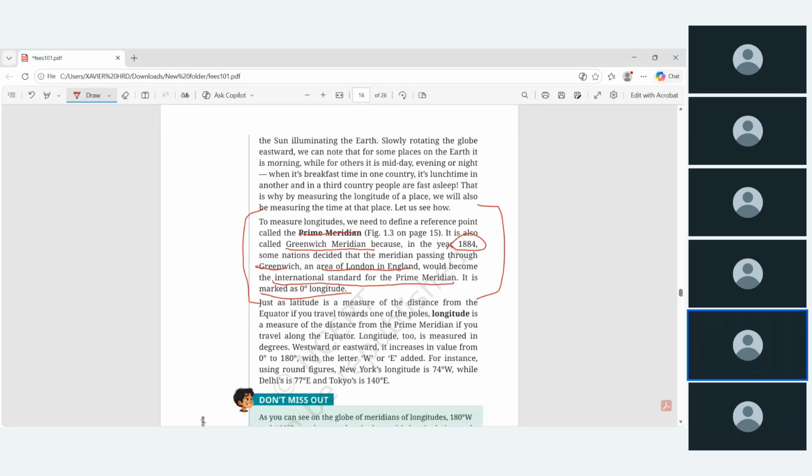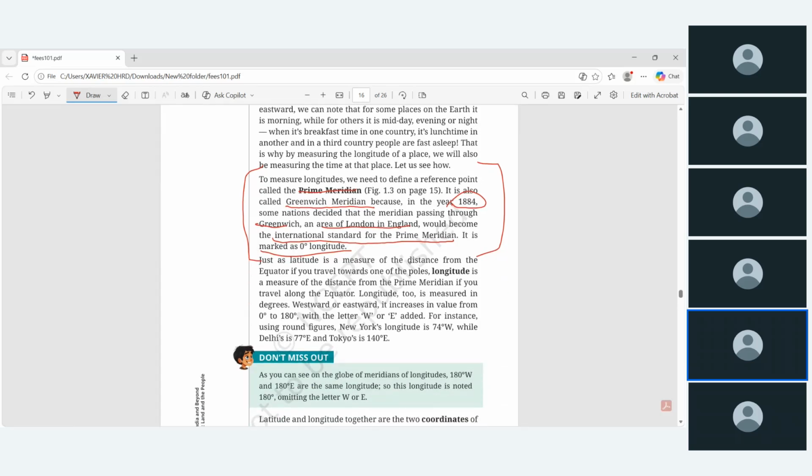Just as latitude is the measure of the distance from the equator if you travel towards one pole, longitude is the measure of the distance from the prime meridian. It is the difference between longitude and latitude. Latitude measures how far you have traveled from the equator. Longitude measures how far you have traveled from the prime meridian. How far east from London, how far west from London, this is what longitude tells you.